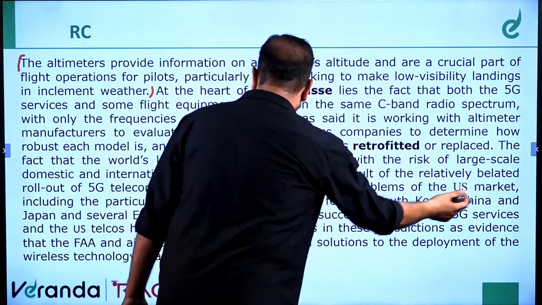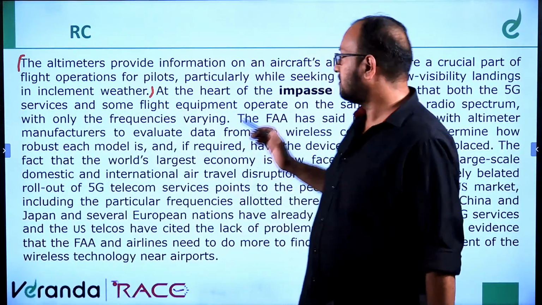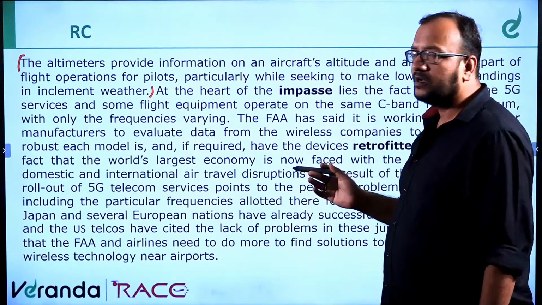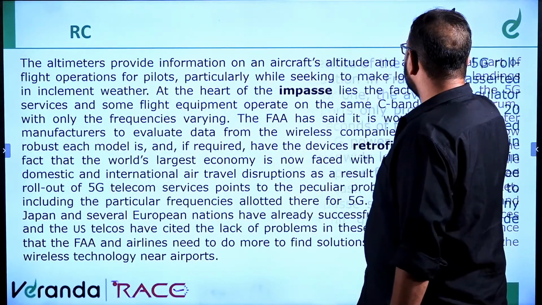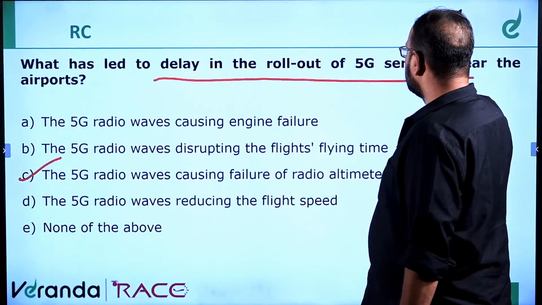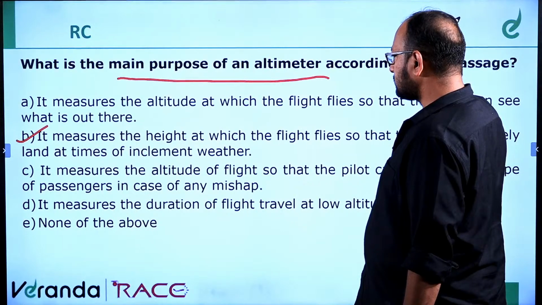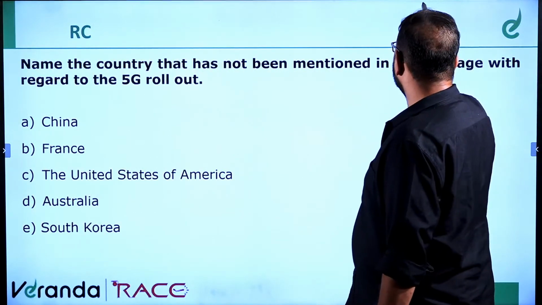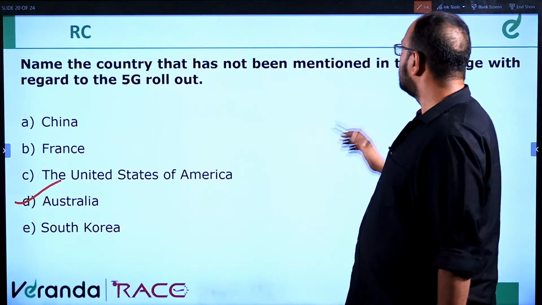South Korea, China, and Japan. So Australia has not been mentioned. US, South Korea, China, and Japan. Australia has not been mentioned. So let's go to the answer. This is the answer. Fine.